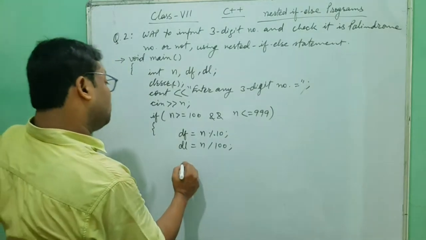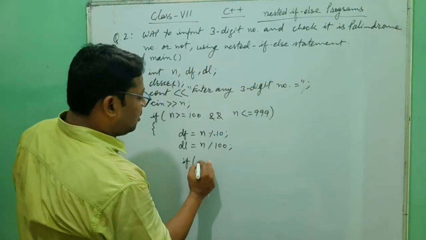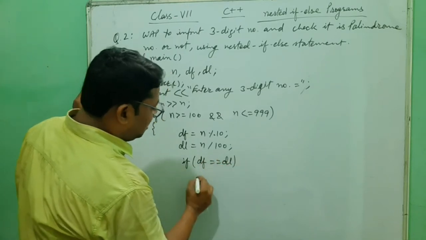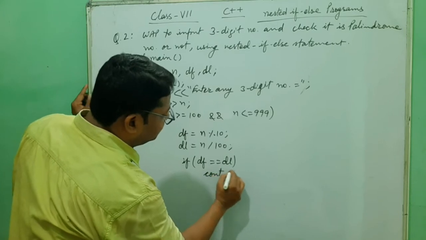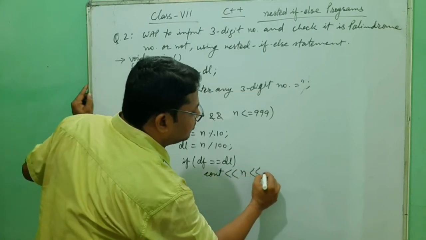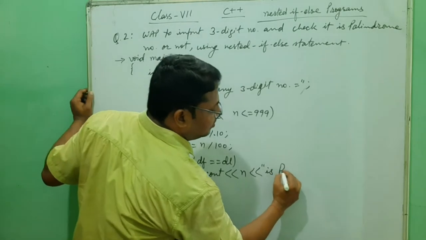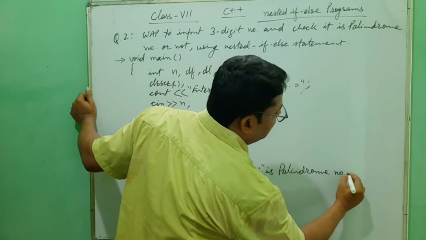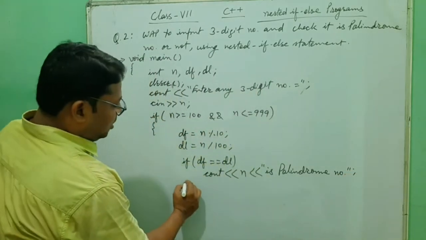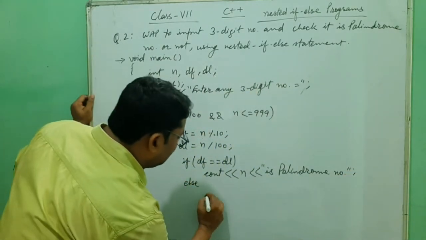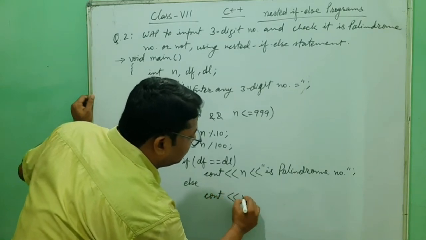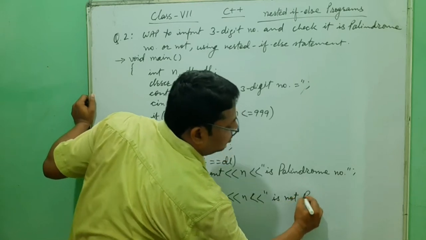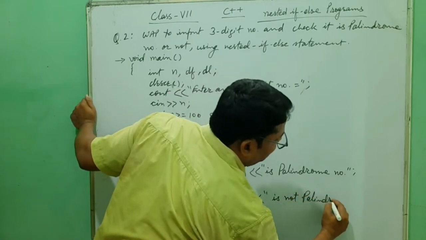Now we have to check that both: if the digit first is equal to digit last, then print here cout n is palindrome number, else cout n is not palindrome number.